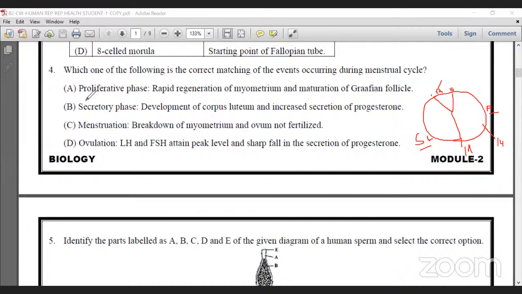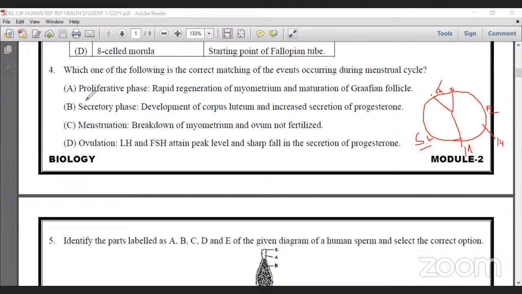Once again, placenta is an intimate connection between the maternal tissue and fetal tissue. After implantation, one wall is formed. That is called the placenta. So this placenta performs different functions. One is it supplies oxygen from mother to fetus. It supplies nutrients from mother to fetus. It removes carbon dioxide and nitrogen from fetus to mother. It does not allow any toxic substances. It acts like a temporary liver.